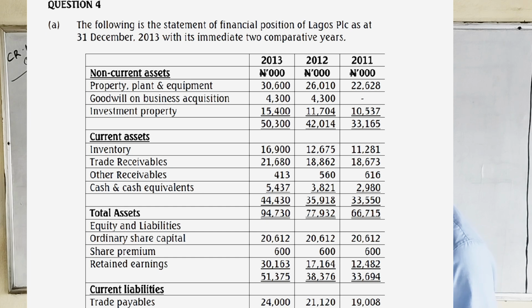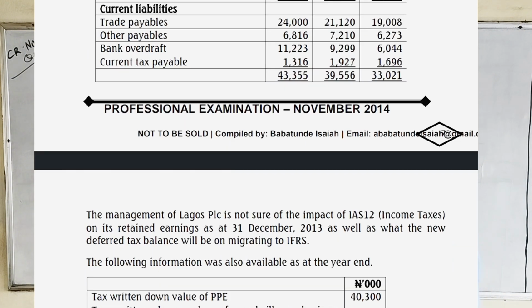Non-current assets for 2013, 2012, and 2011: property, plant and equipment, goodwill on business acquisition, investment properties. Then current assets: inventory, trade receivables, other receivables, cash and cash equivalents. Total assets, equities and liabilities: ordinary share capital, share premium, retained earnings. For current liabilities, we have trade payables, other payables, bank overdraft, and current tax payable.